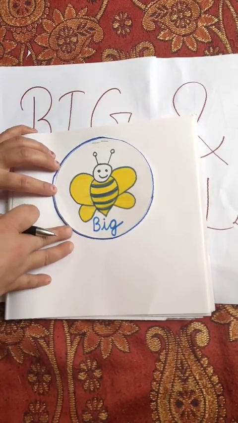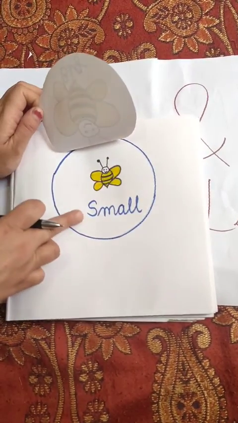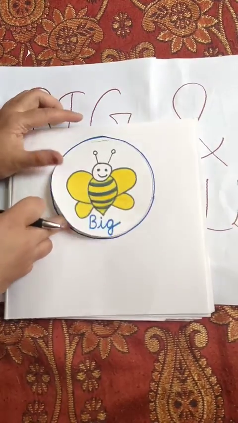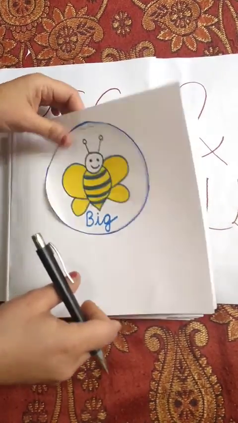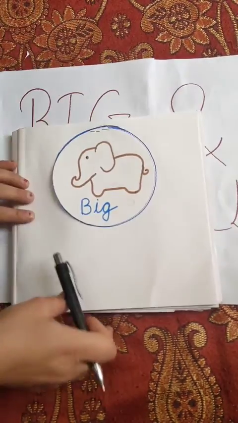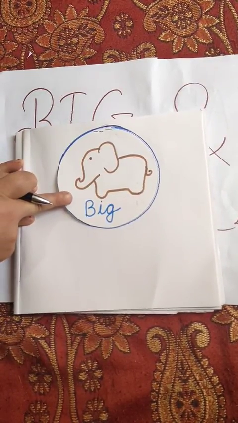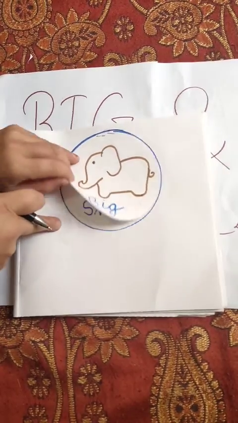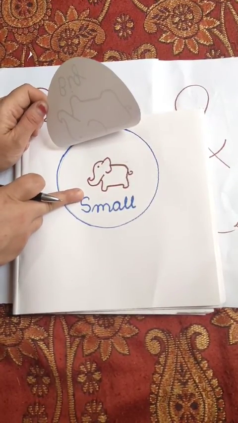A big bee, a small bee, a big elephant, a small elephant.